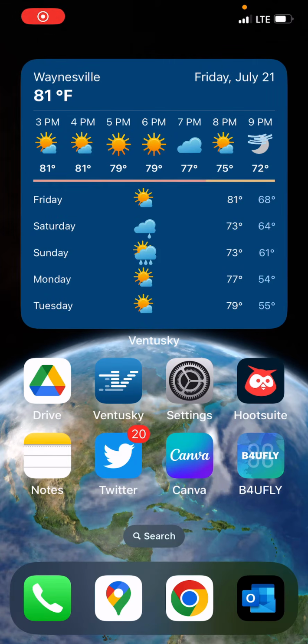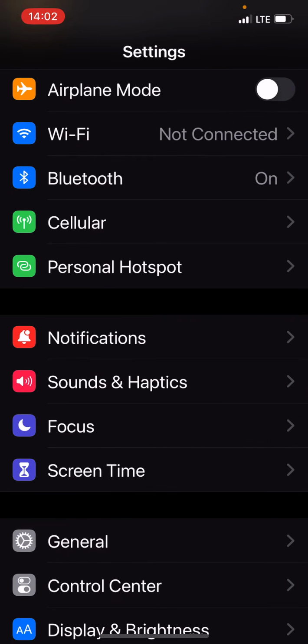Let's go over how to configure emergency alerts on your phone so you don't miss important notifications. To begin with, press the Settings button to open that app. And then you want to go to the line that says Notifications.